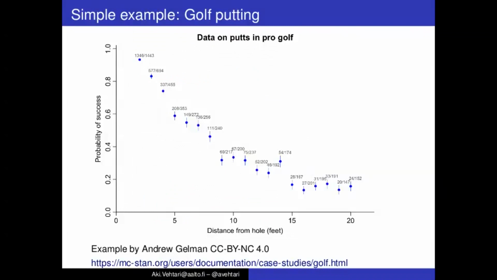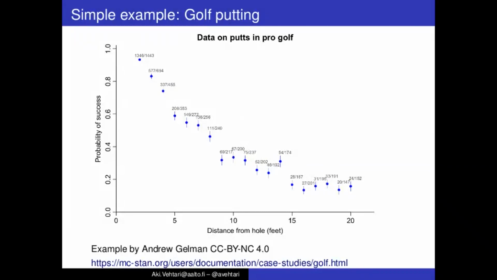Instead of these more complex examples, I start with a very simple example demonstrating some of the features of Stan and probabilistic programming. This example is golf putting, and you can see here data from pro golfers putting at different distances, distance from hole measured in feet, and then we have probability of success from different distances, and in addition there's also the raw data mentioned how many putts overall from that distance and how many then went in the hole.